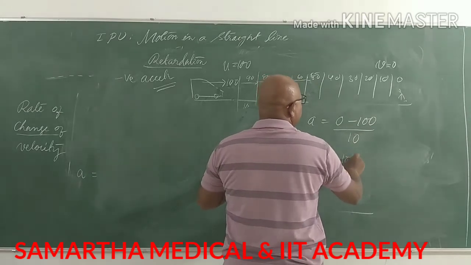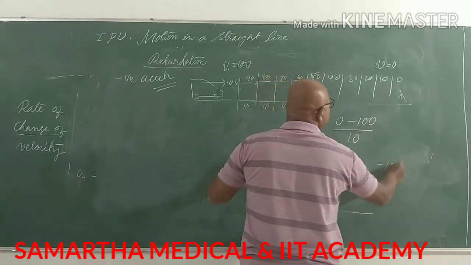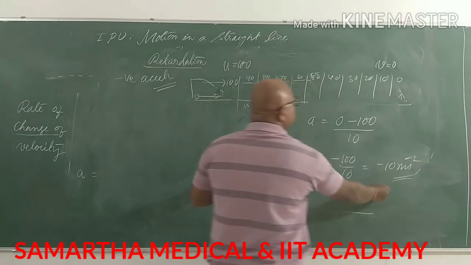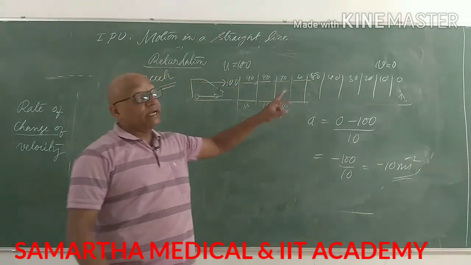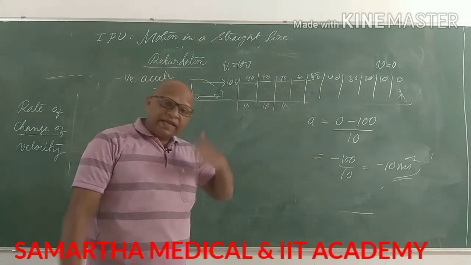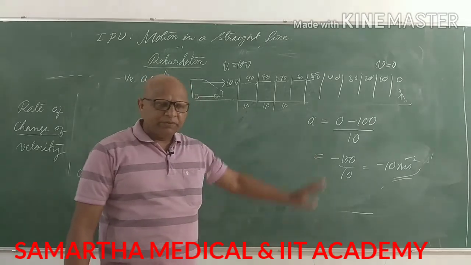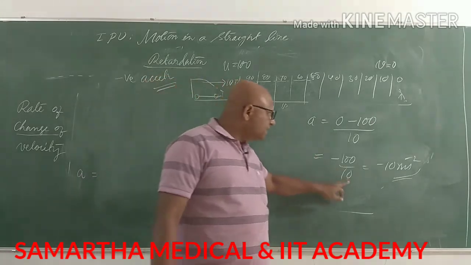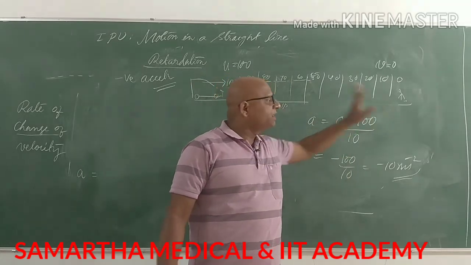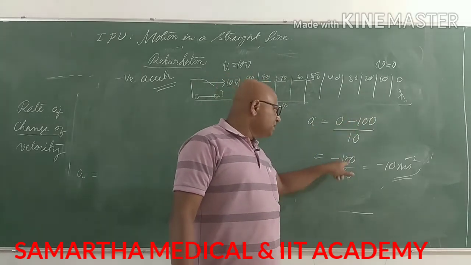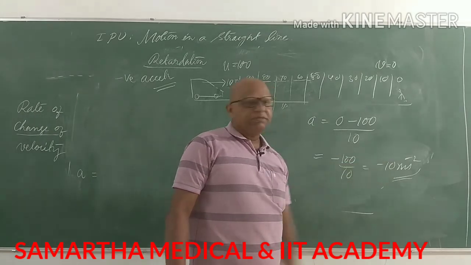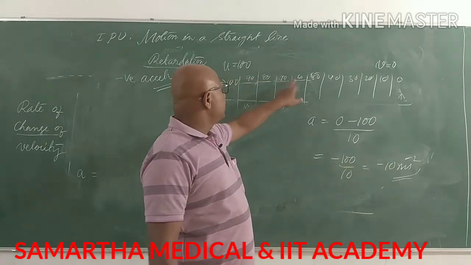Then it becomes minus 100 by 10, which is minus 10 meter per second square. If the body is stopped within 8 seconds, then it will be 12.5 meter per second square. If the body is stopped in 10 seconds, then minus 100 divided by 10 is minus 10 meter per second square. That's what is happening here.